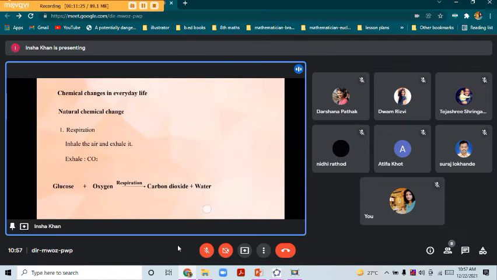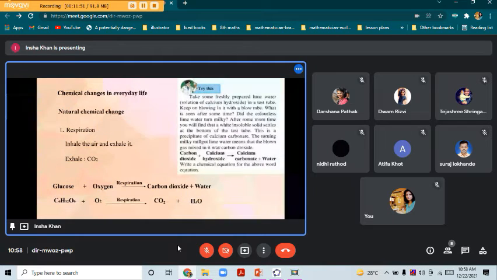Now we'll see the chemical equation. So C6H12O6, the chemical formula for glucose, when it reacts with oxygen, that is O2, respiration occurs and the result is formation of CO2, that is carbon dioxide, and water, that is H2O.